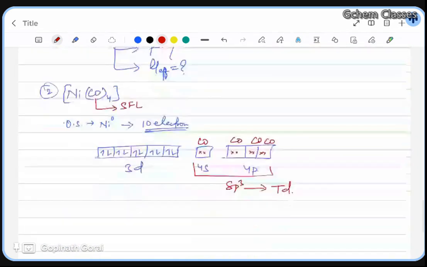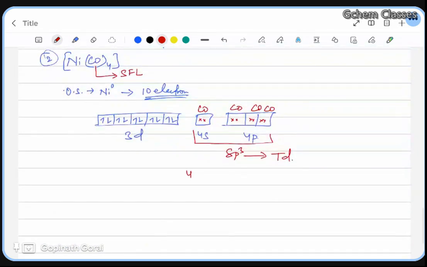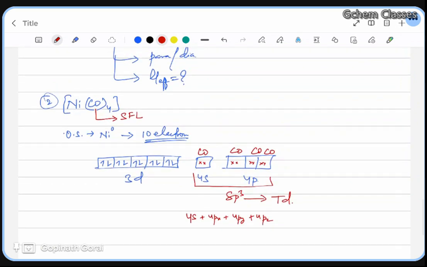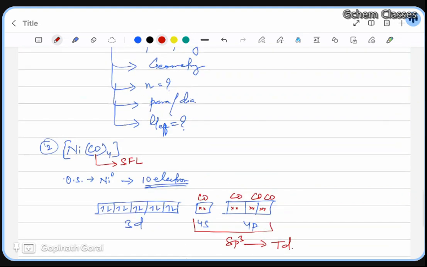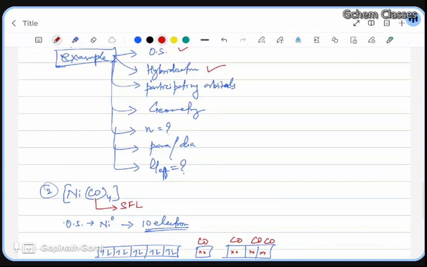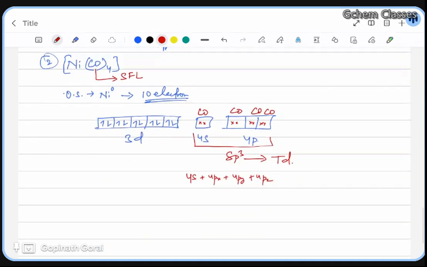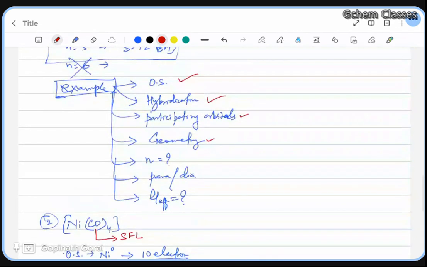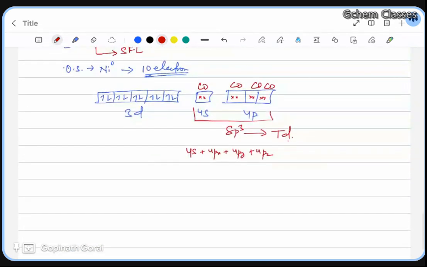Now participating orbitals. Very simple: 4s, 4px, 4py, 4pz. Whether you know it or not, you have to write this down. If you are practicing with this, it is fine. Now participating orbitals done. Now geometry. We know it is tetrahedral, already written. Now number of unpaired electrons: n equals 0 over here because all are paired.